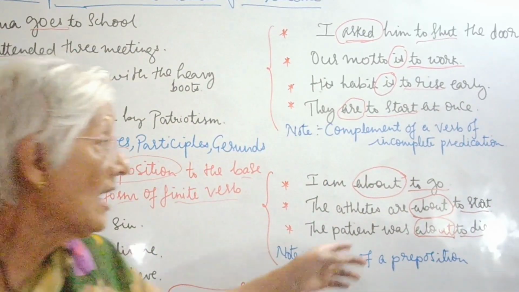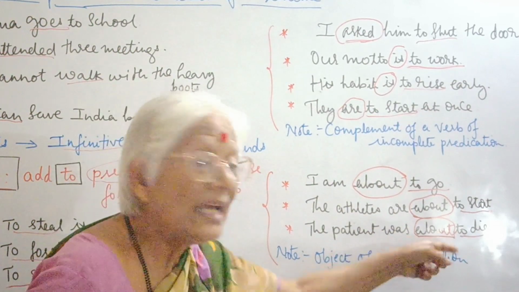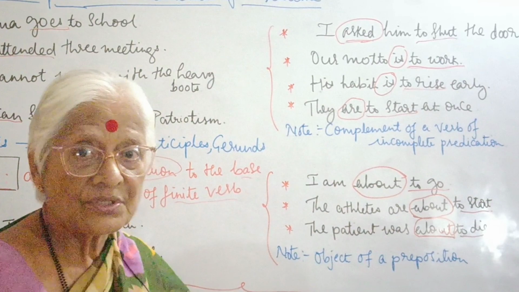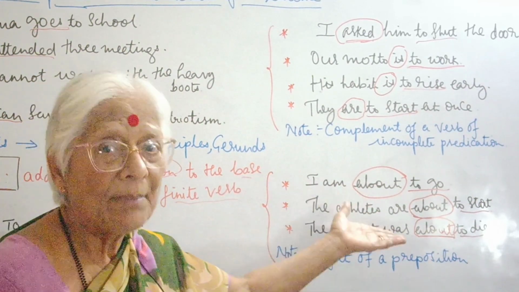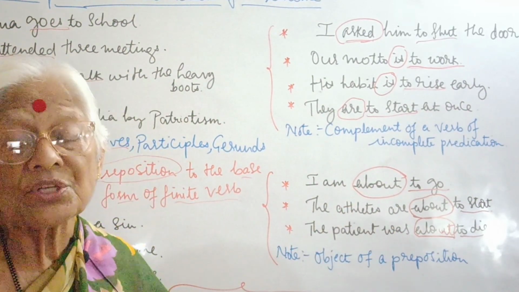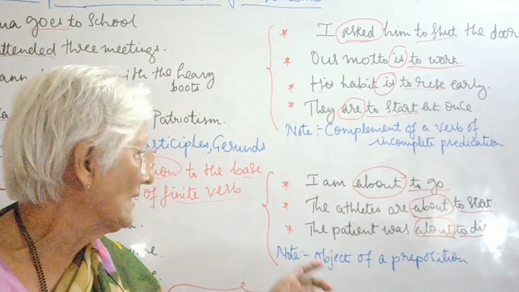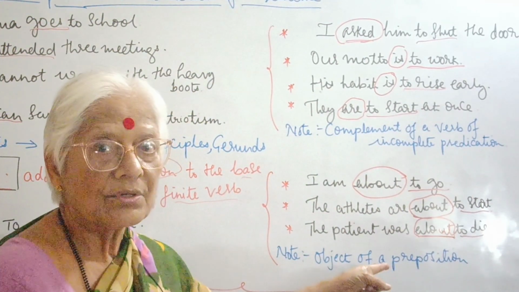So to die is an infinitive and all these are objects of prepositions. Here I have given you examples with only about, but it could be any other preposition. So the next concept that we have learnt about infinitives is object of a preposition.